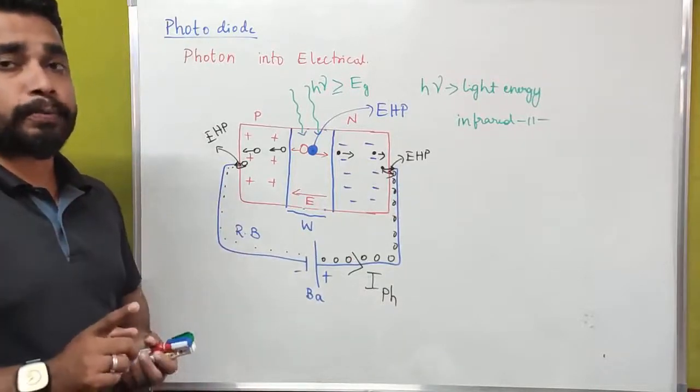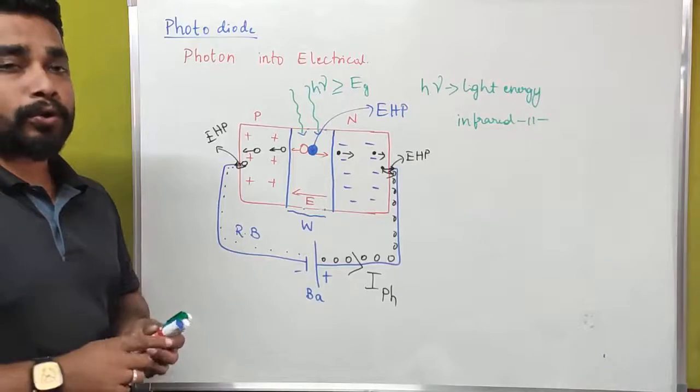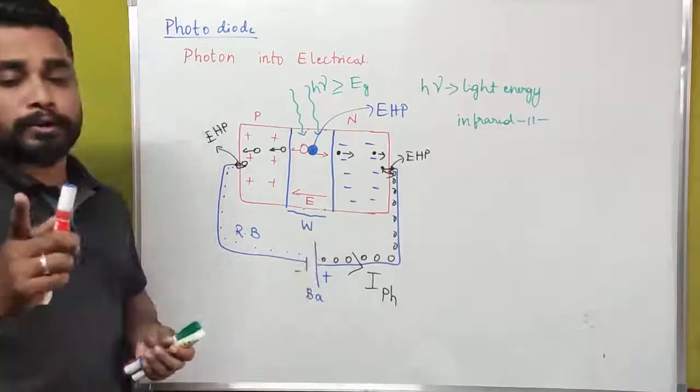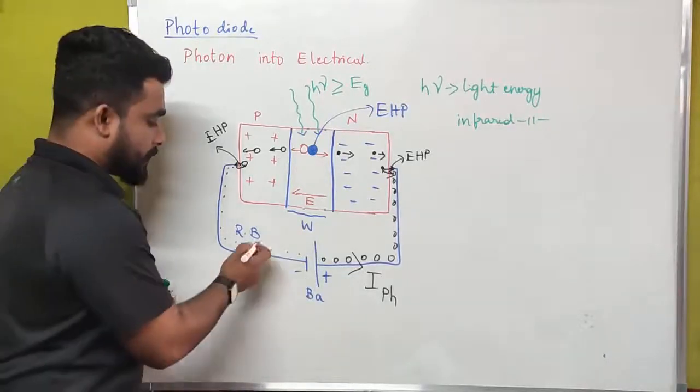But current has to flow throughout a circuit in only one particular direction. That direction is like this.